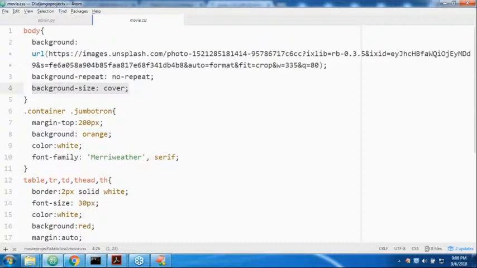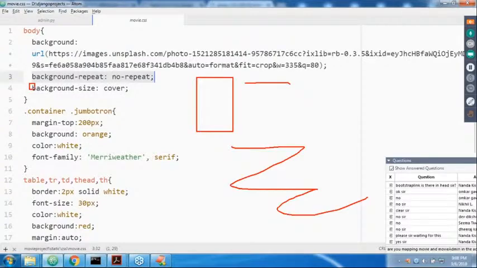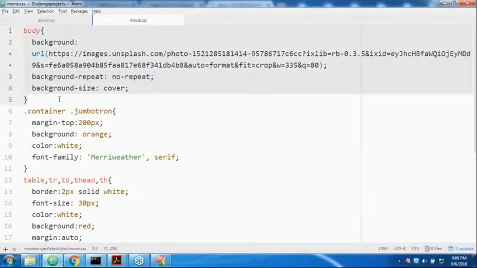Only one part of the image will be there, the rest will become space. I want a background size of cover, so the total background should be covered by the image. Any doubt? Please respond. This is the CSS file related to the home page.